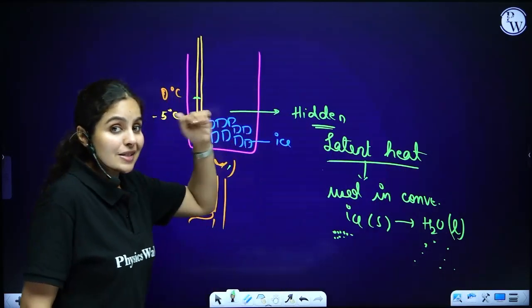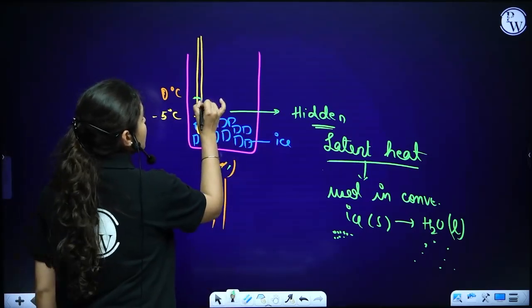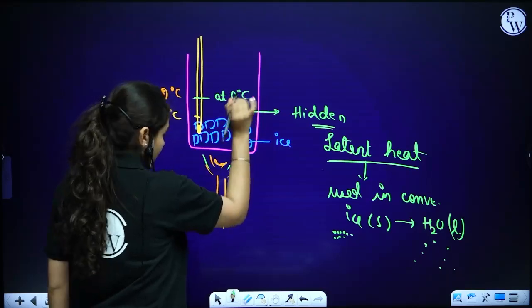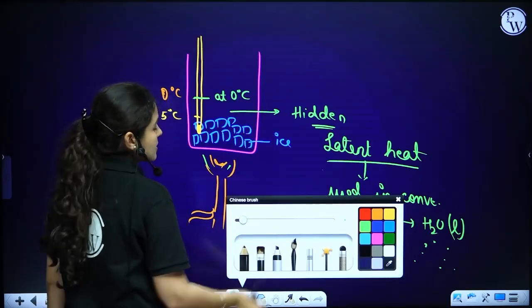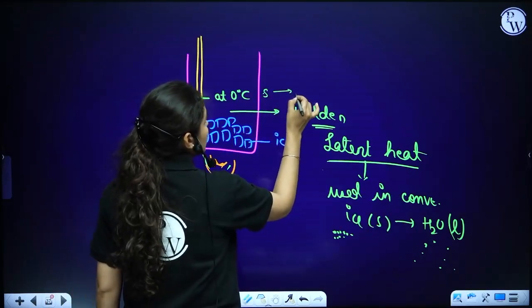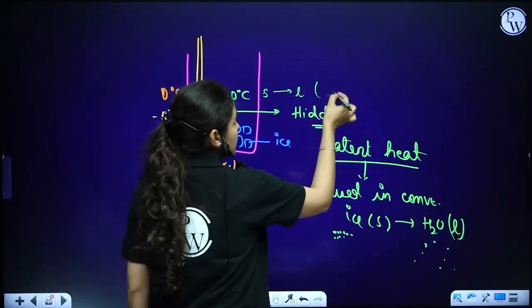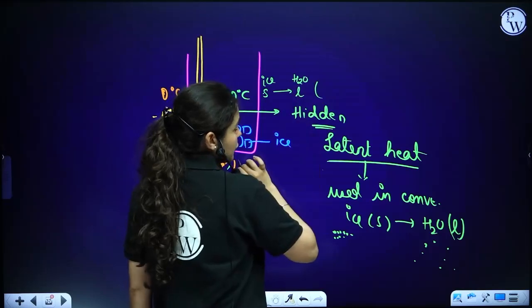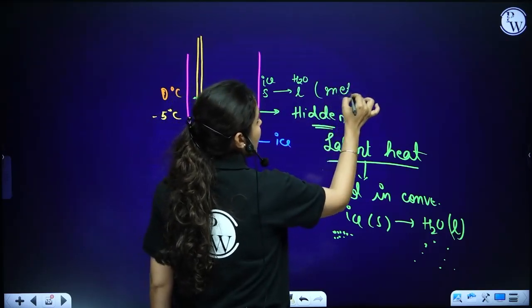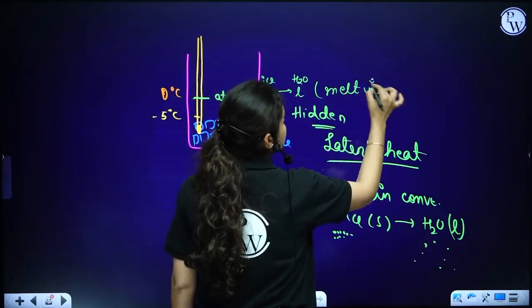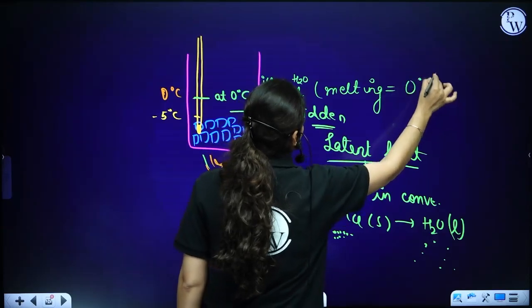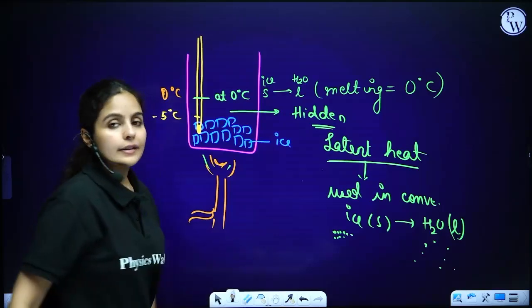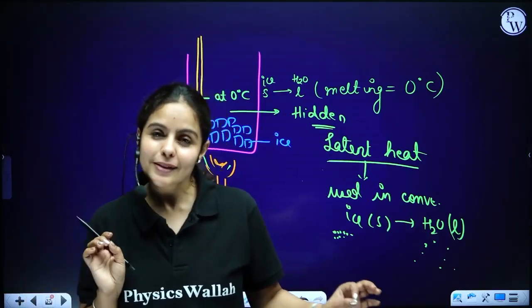So where is this exactly happening? This is happening at 0 degrees Celsius. So at 0 degrees Celsius, solid is converting into liquid state. That means ice is converting into water, the liquid state, and we call it melting, and that's why we say the melting point of ice is 0 degrees Celsius. I hope you understand this point. Yeah, crystal clear, ice clear.